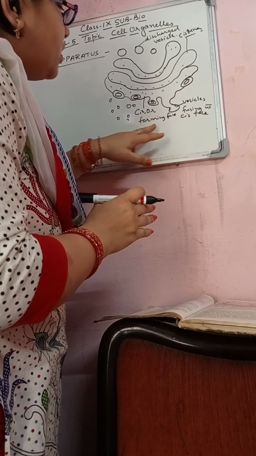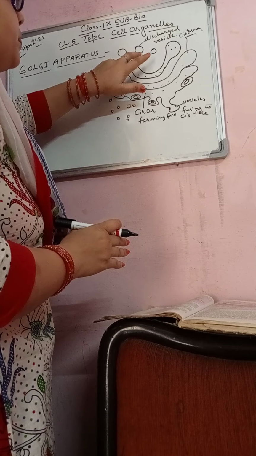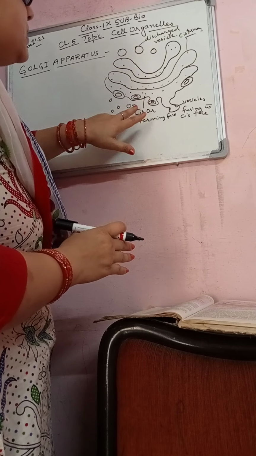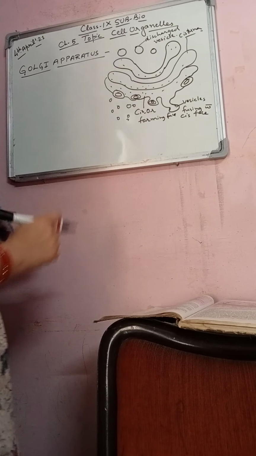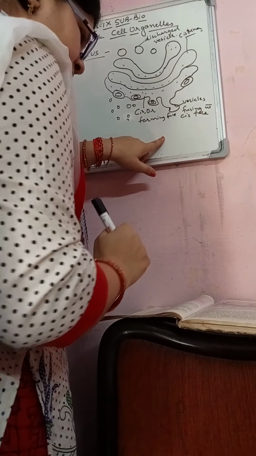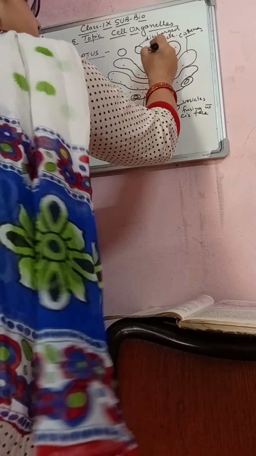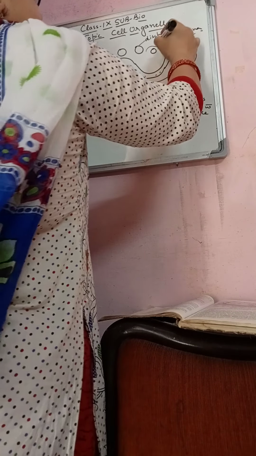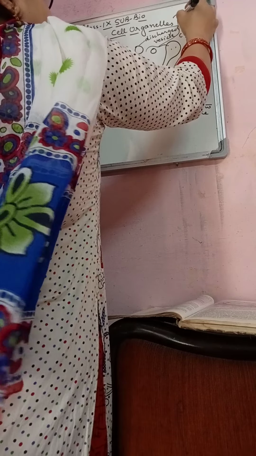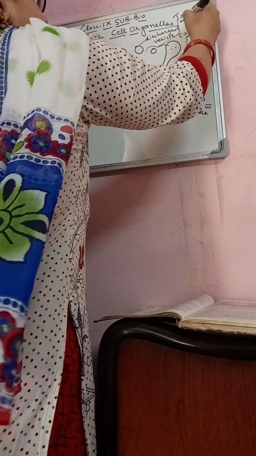This is the cis phase and this is the trans phase. Vesicles fuse with the cis phase, and the trans or maturing phase is at the above side.